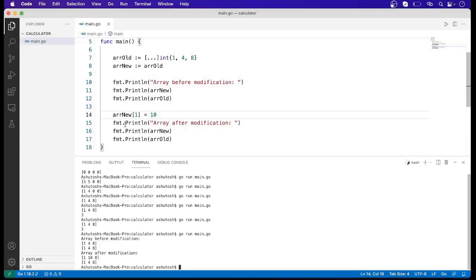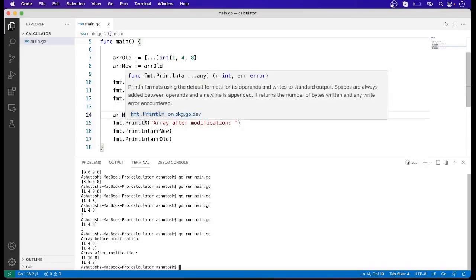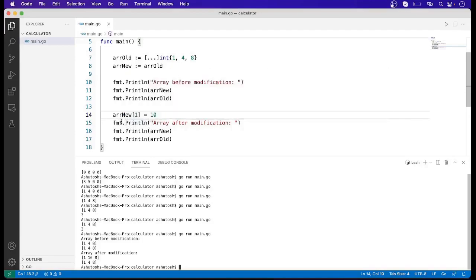But when we do some modification in array new, I have basically changed its second element to 10, then the new array will become 1, 10 and 8, whereas the old array will be the same as it was before modification. So now I think it is clear that array is of value type, not of reference type.